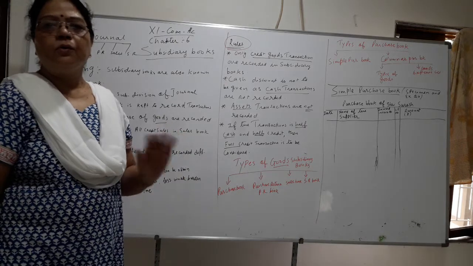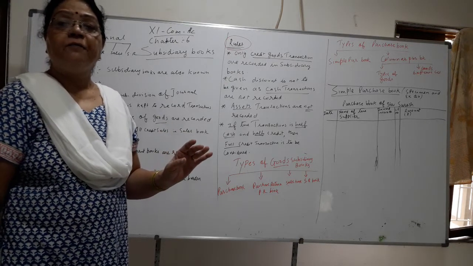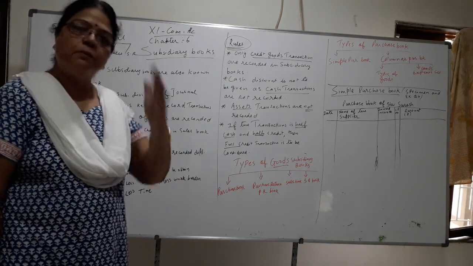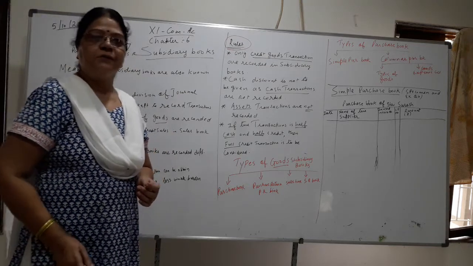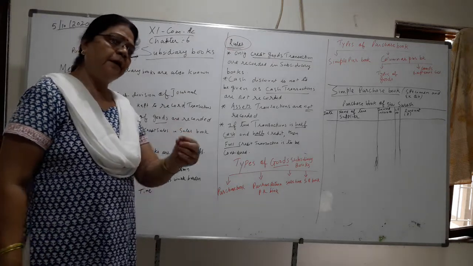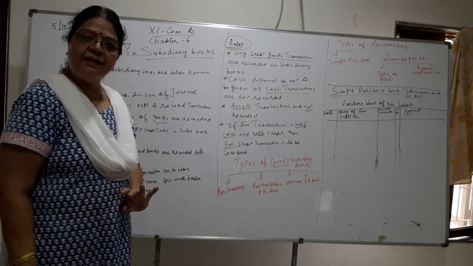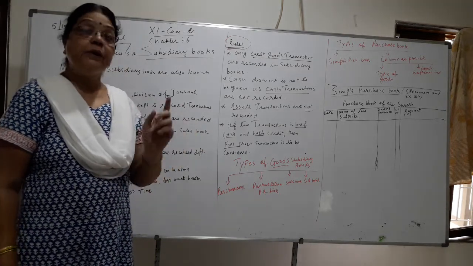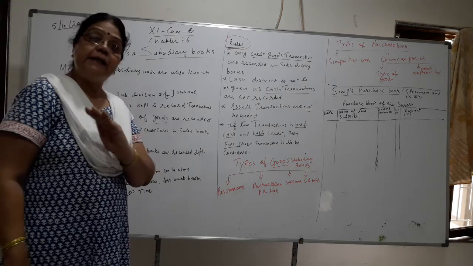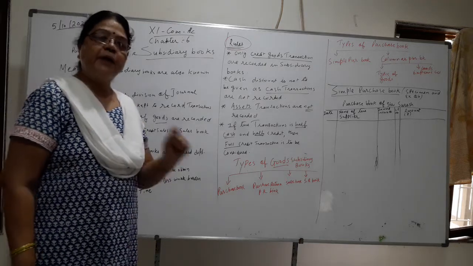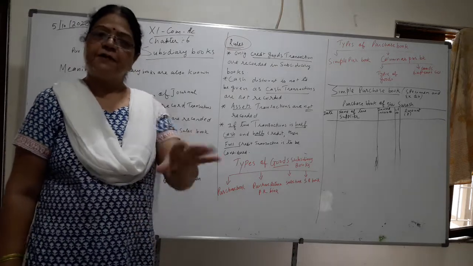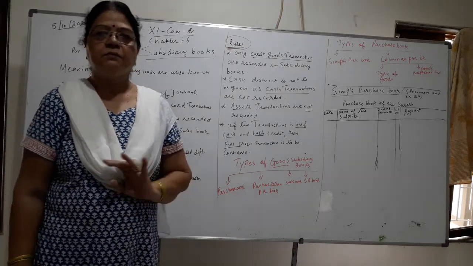Suppose if I have to write a full book, it is such a headache, and writing every day you will find boring also. But if there are only 3 or 4 transactions in a day, then you will write easily, correctly and neatly, and you will give me quick information that miss, today we have purchased 50,000 rupees of goods.